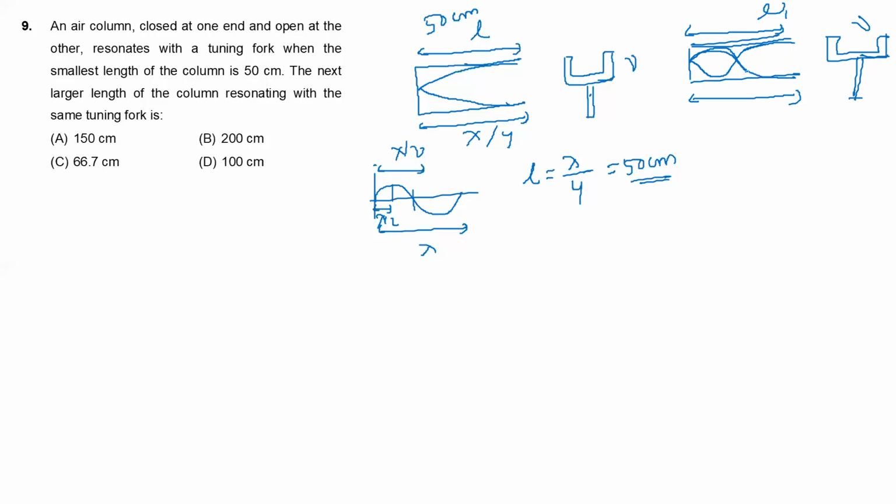That is lambda by 4. Again, plus lambda by 2. Then how much will be this one? 3 lambda by 4. The length will be 3 lambda by 4. And here length L dash is equal to how much? 3 lambda by 4. Lambda by 4 is equal to 50. Then 3 lambda by 4 is going to be how much? 3 into 50, that is 150 centimeter. So he's asking the next larger length of the column resonating with the same tuning fork. So that will be 150 centimeter.